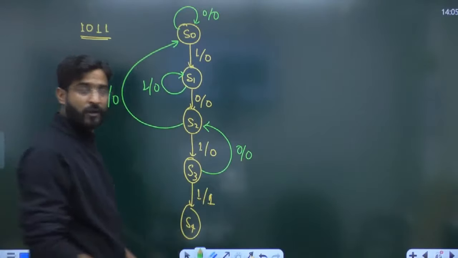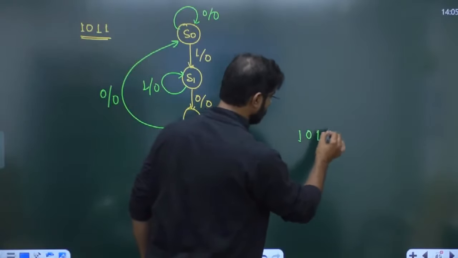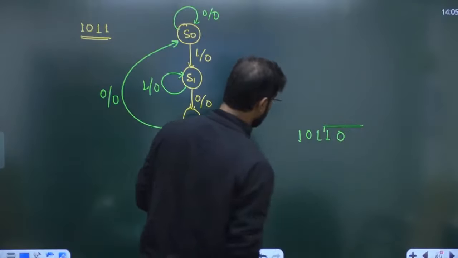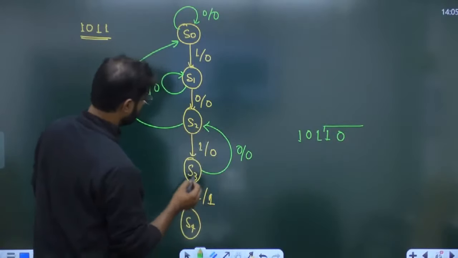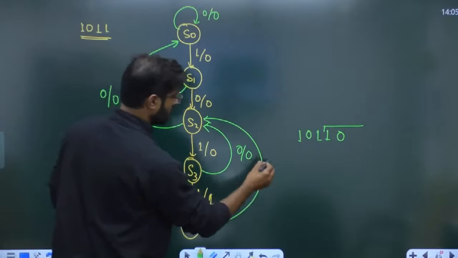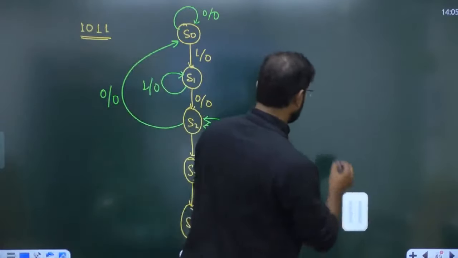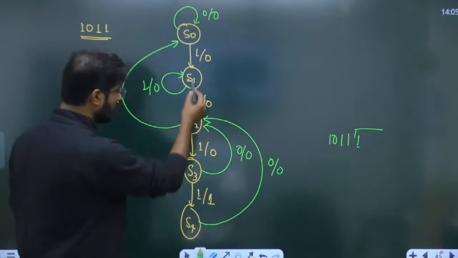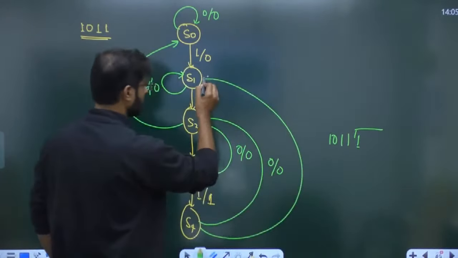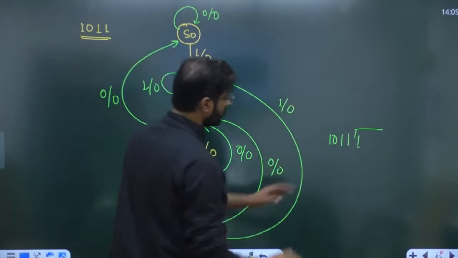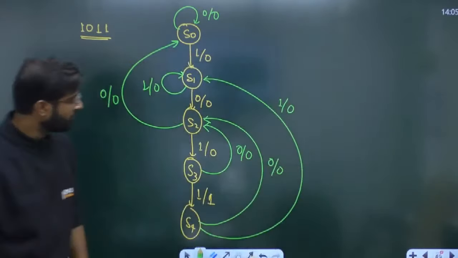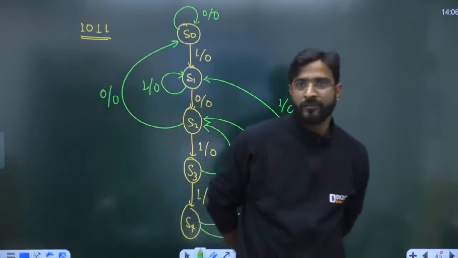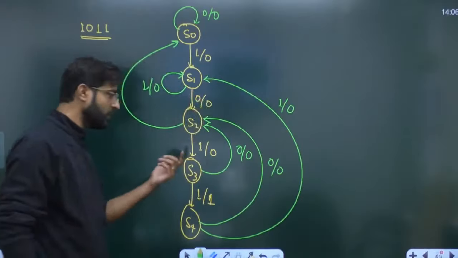Now you are at the S4 state. When will you reach the S4 state? 1 0 1 1. Now maybe if 0 is given, you can feel again 1 0 is there. 1 0 means S2. And suppose you are at the 1 0 1 1 state and 1 is given. You are at the state where a single 1 is there. S1. Khatam. Designed it. By state reduction you can reduce one state, no issues.